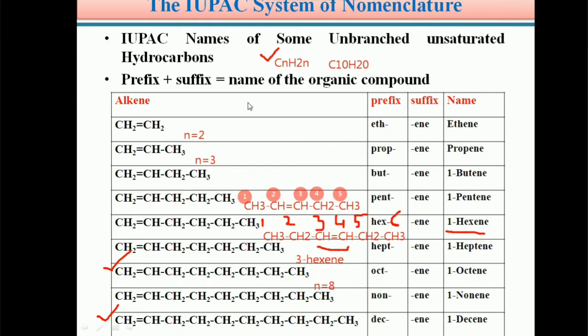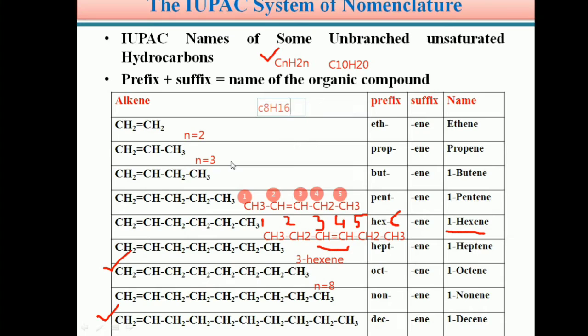Therefore, the molecular formula of octene is C8H16, because CnH2n is the general formula. Or you can count: 2, 3, 5, 7, 9, 11, 13, 16. So students, alkenes always have the general formula CnH2n.